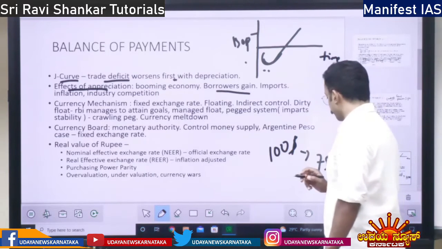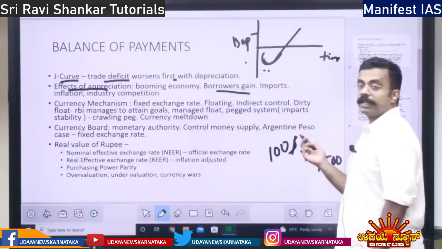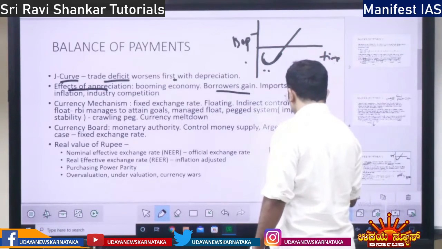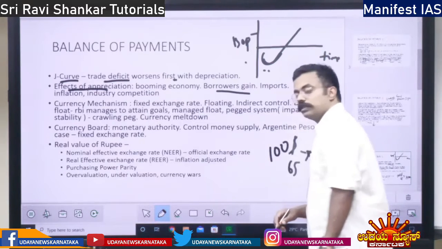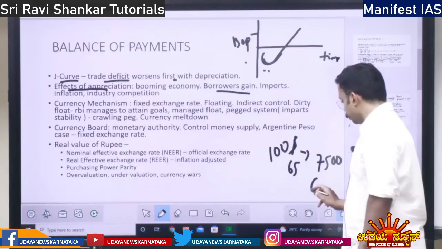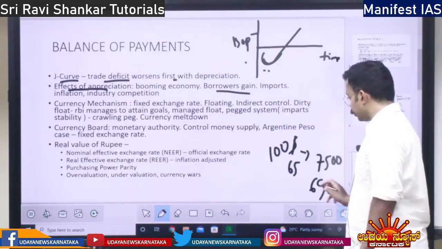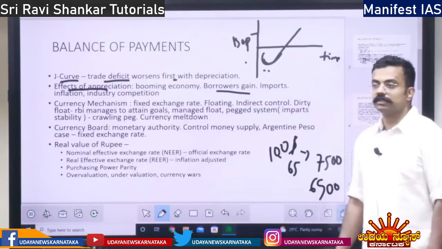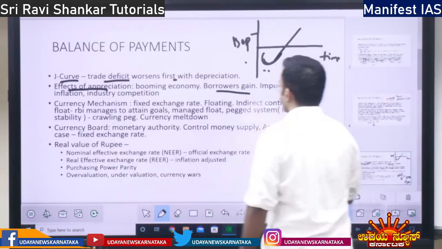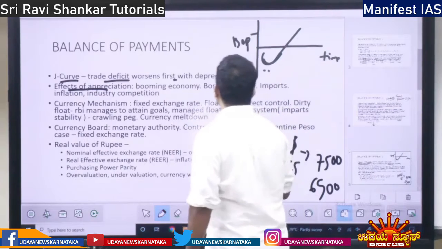What happens? The currency appreciates. So the currency becomes 65. If he has to repay the loan, he has to repay just 6,500 to repay $100. So the appreciation is going to help the borrowers.